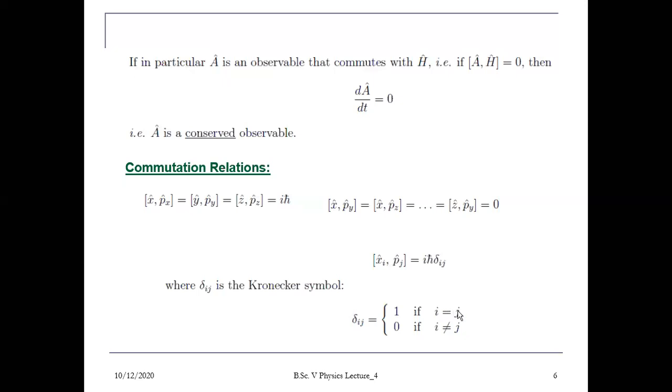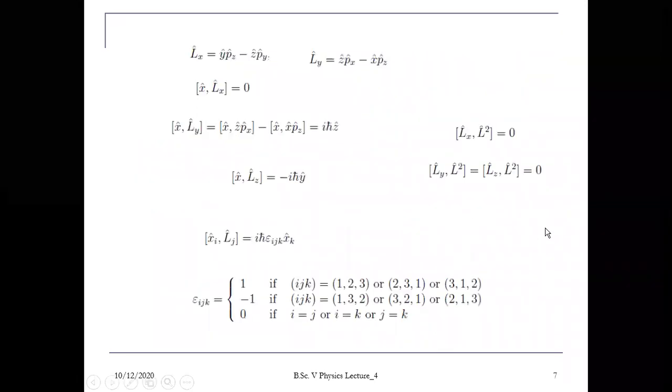So when i equals j, this Kronecker delta function will be 1. Otherwise, it will be 0. Means if you are talking about unlike coordinates, like y px or z py or x pz whatsoever, in that case this Kronecker symbol delta ij will be 0. So then you will get these relations. So this is the generalized form of this commutation relation.